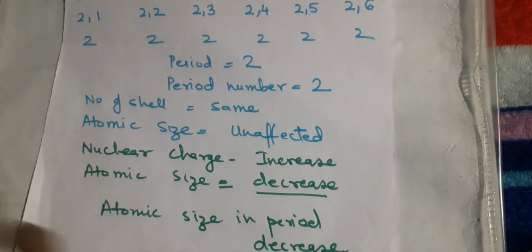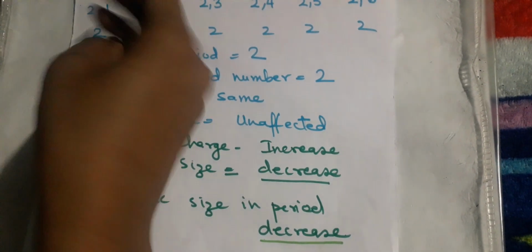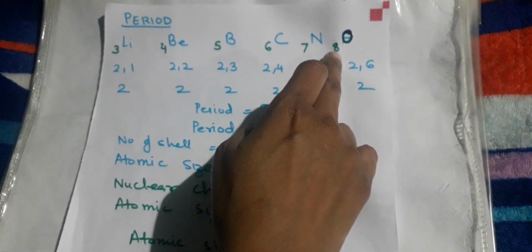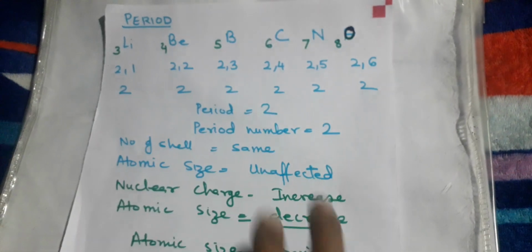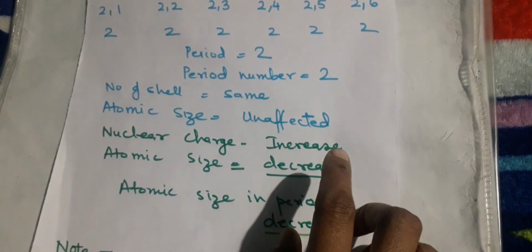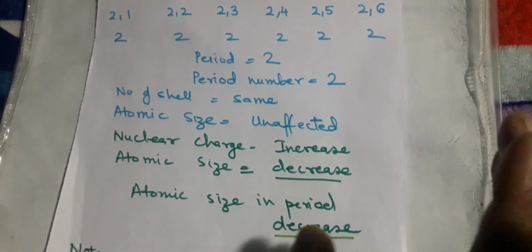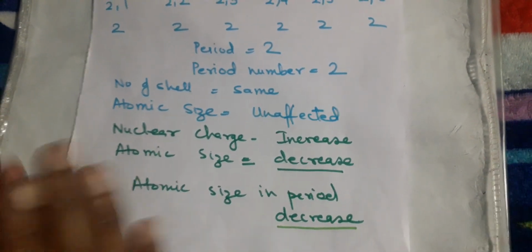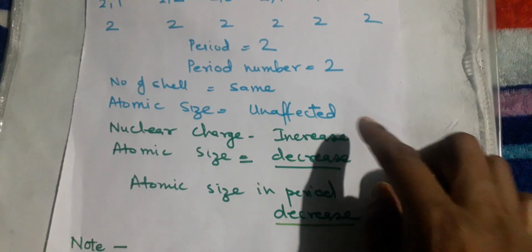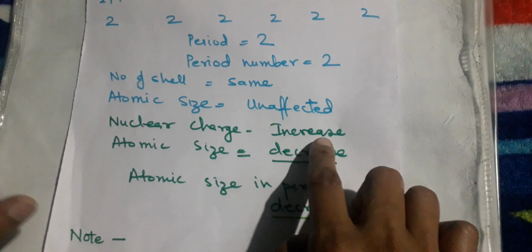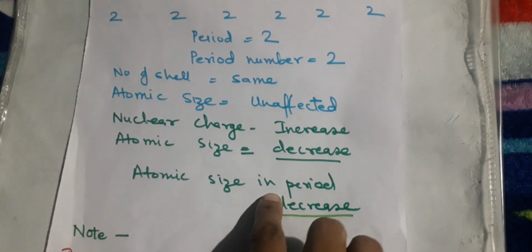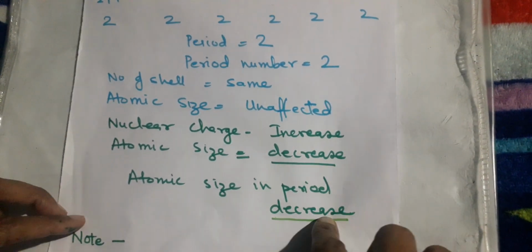You know that the nuclear charge depends on the protons. Every time the atomic number is increasing, definitely the protons are also increasing, so the positive charge on the nucleus is also increasing. Greater the pull exerted by the nucleus on the outermost electrons. So when the nuclear charge increases, the atomic size decreases. Now you have two answers over here. In terms of number of shells, it's unaffected, but in terms of nuclear charge, it's decreasing. So atomic size in periods is decreasing.